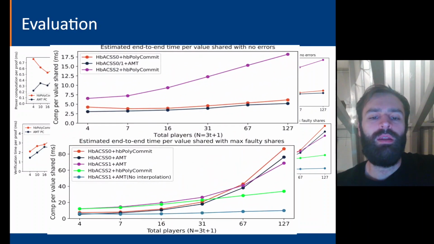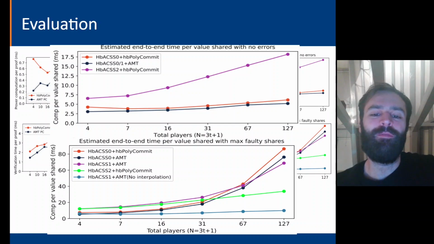Next, we go ahead and implement all of our ACSS schemes with different polynomial commitment backends. At the top here, we have the error-free case in which an honest dealer deals a share to honest parties. As you can see, in every case here the scaling is linear, with the purple at the top being hbACSS2, which requires an approximately 3x overhead relative to the other versions for reasons that are explained in the paper.